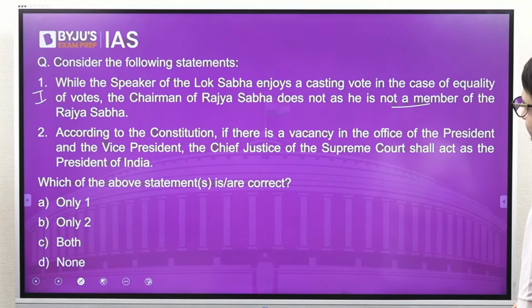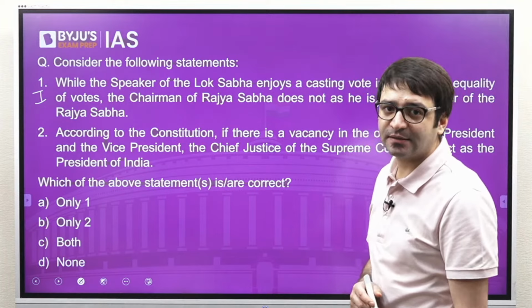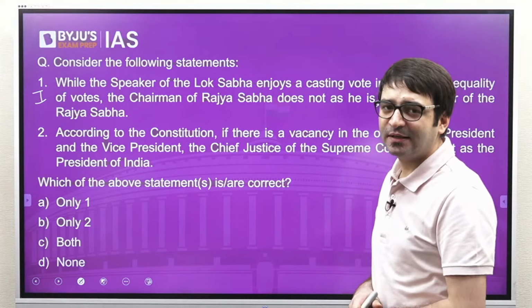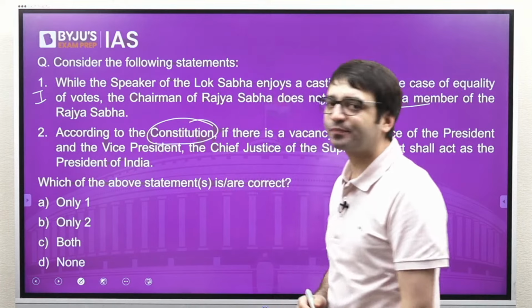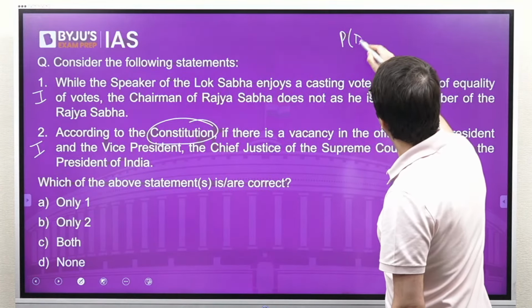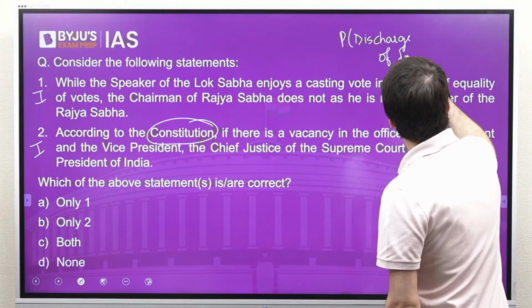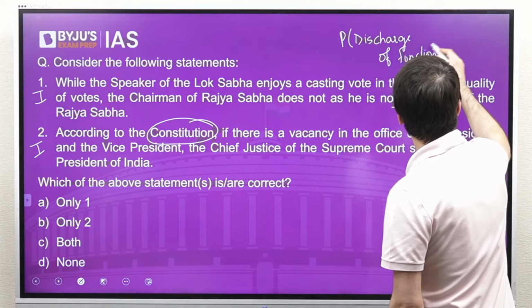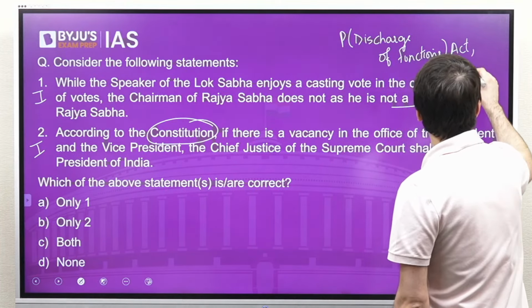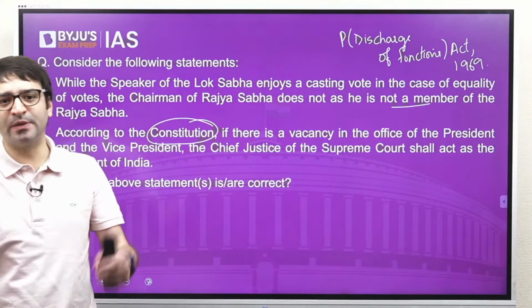According to the Constitution, if there is a vacancy in the office of the President and the Vice President, the Chief Justice of the Supreme Court shall act as the President of India. Is this statement correct? This statement is half correct, but it is not mentioned in the Constitution. I told you this is mentioned in the President (Discharge of Functions) Act, 1969.